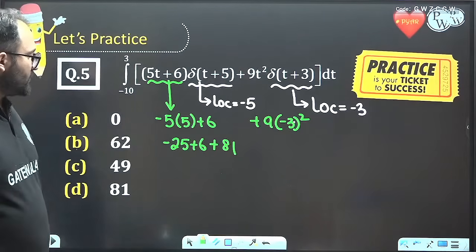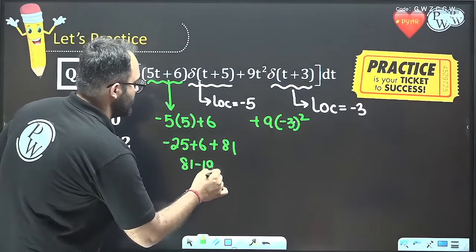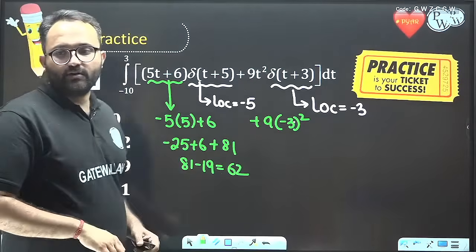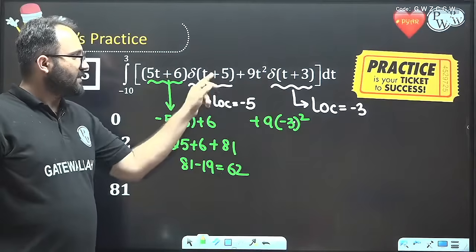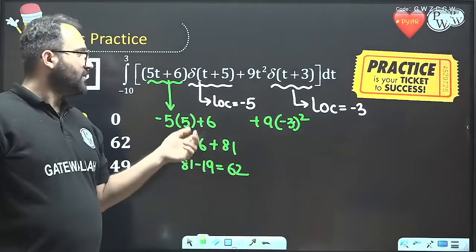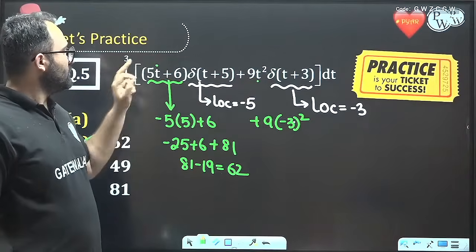We can see that it is 81 minus 19, that is 62. I hope all of you are able to do it. We check first of all the location of the deltas, and since both are inside the integration limits, we simply put the values t equal to -3 and t equal to -5 here.